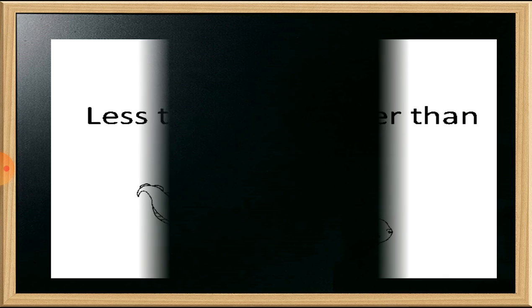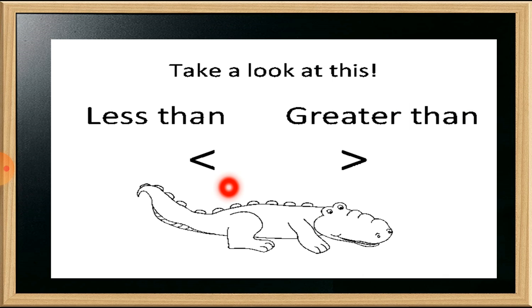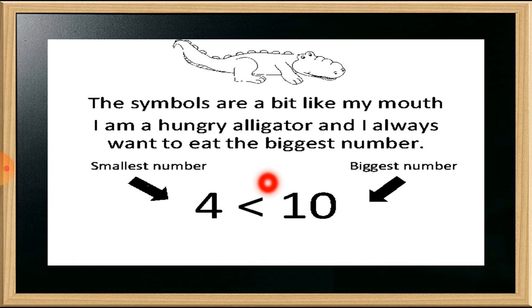Let's see the next one. As I told you, this is the sign of less than. Whenever the crocodile opens its mouth to the right side, it means less than, and whenever the crocodile opens its mouth to the left side, it means greater than. The symbols are a bit like my mouth. I am a hungry alligator and I always want to eat the biggest number. So the alligator always wants to eat the bigger number.